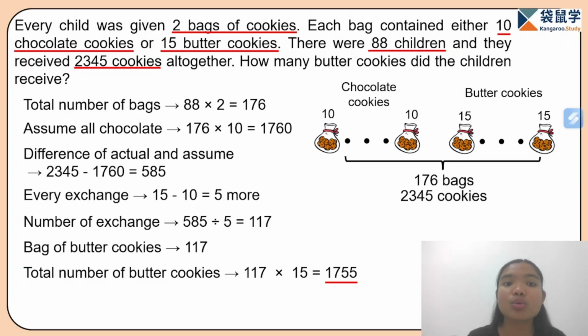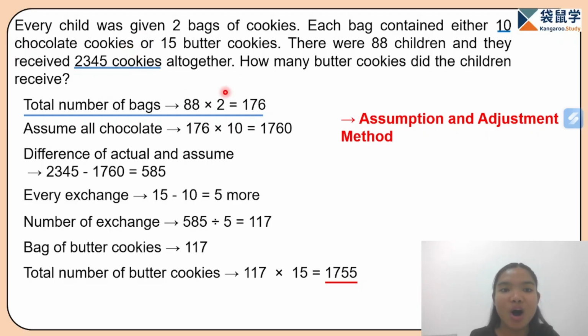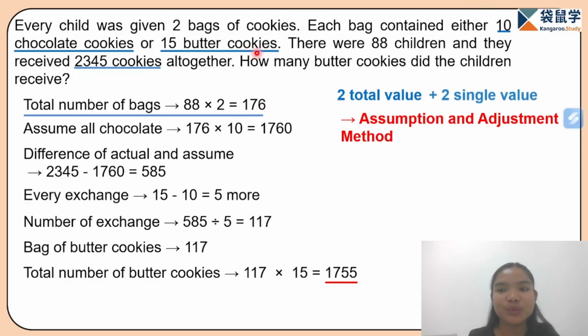Okay, so for this problem, the first thing that we did is we assumed that all are chocolate bags of cookies. And to cover the difference, we adjusted it by exchanging some chocolate bags to butter bags. And this method is what we call the assumption and adjustment method. So this method can be used if we have total values. So here we have the total number of cookies. We also have the total number of bags. Plus the two single values, we have 10 chocolate cookies or 15 butter cookies.